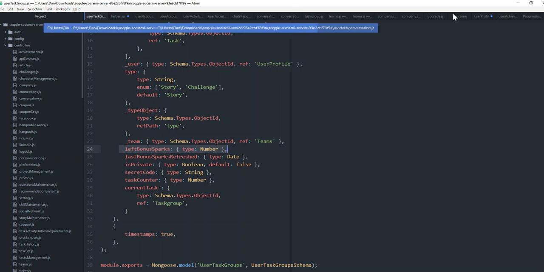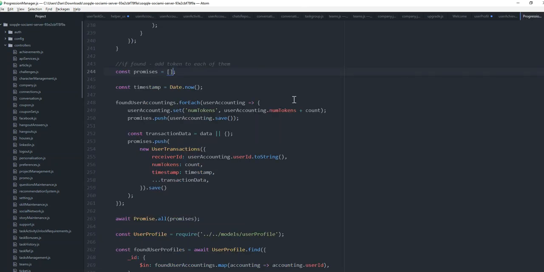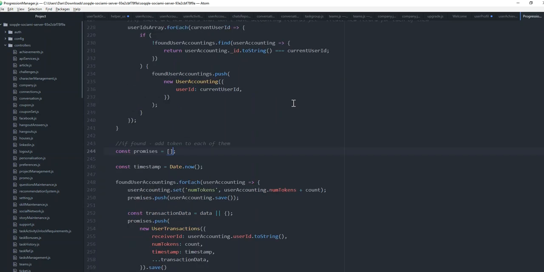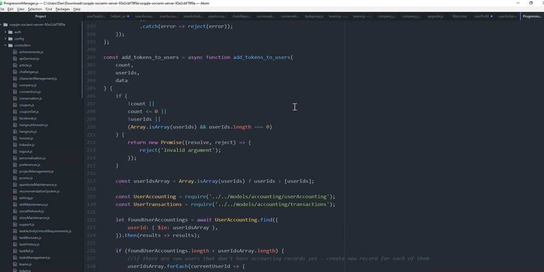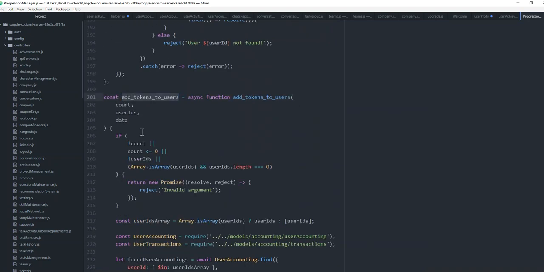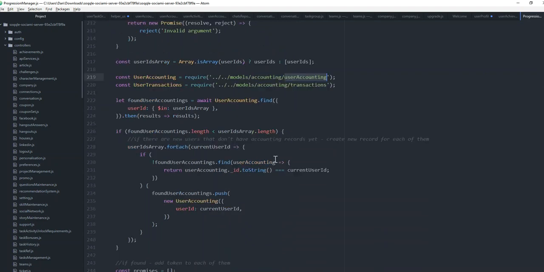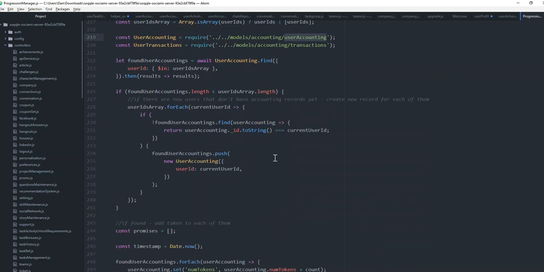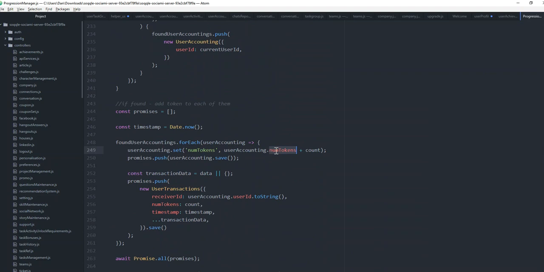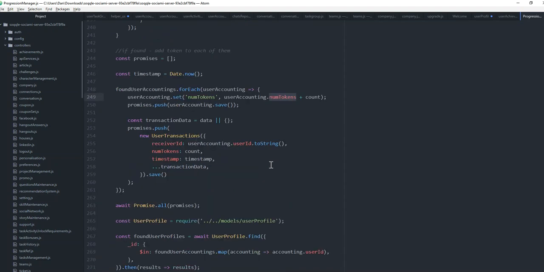But one thing to be aware of is how that works. When we save the questions, it hits this progression manager, which does this add tokens to users function. Here what it does is it uses this user accounting transactions, and then it will try and derive what the tokens are, and then save it and push it.